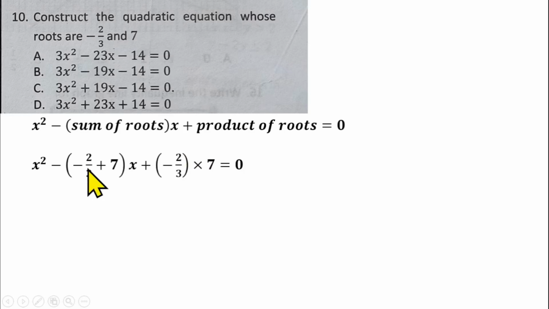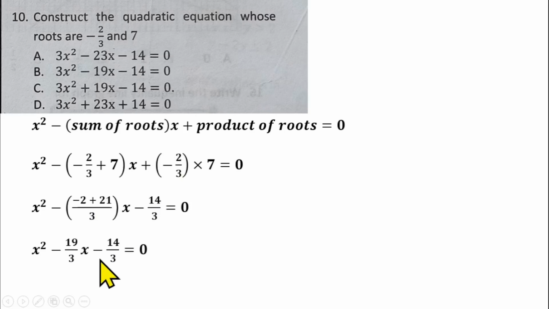From there, in this bracket, we can find the LCM of 3 and 1, which gives us 3. So you'll have minus 2 plus 21 over 3 here. Then minus 2 over 3 times 7 gives us minus 14 over 3, equals 0. Minus 2 plus 21 gives us 19, so 19 over 3. Then the minus expands to give minus 19 over 3 x minus 14 over 3 equals 0. So you can multiply through by 3 to get rid of the denominator.